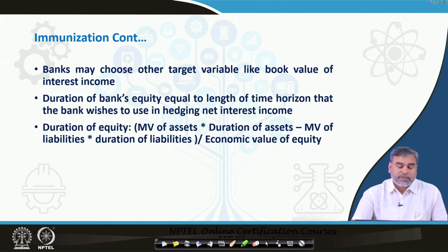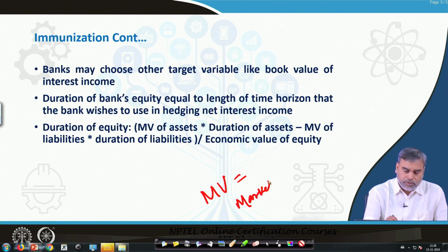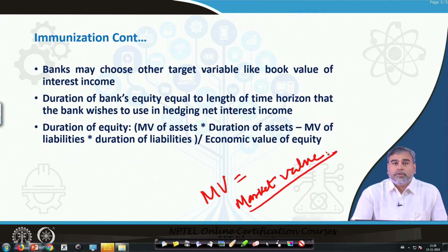MV means the market value. We consider the market value of the assets times the duration of the assets, minus the market value of liabilities times the duration of liabilities, divided by the economic value of equity.